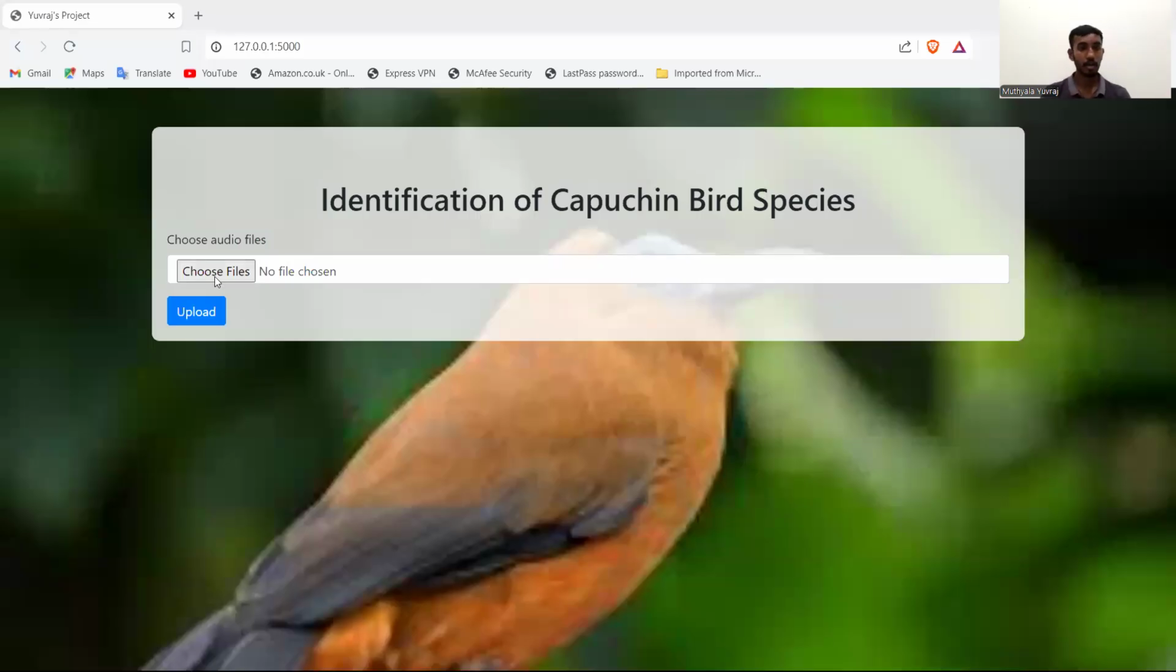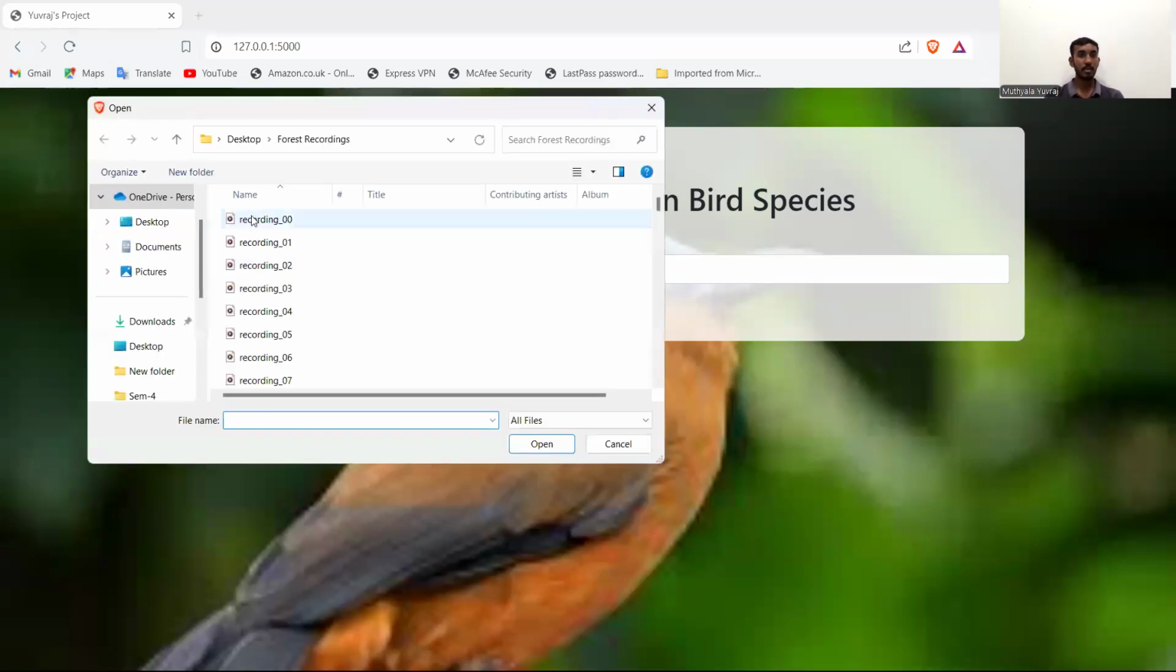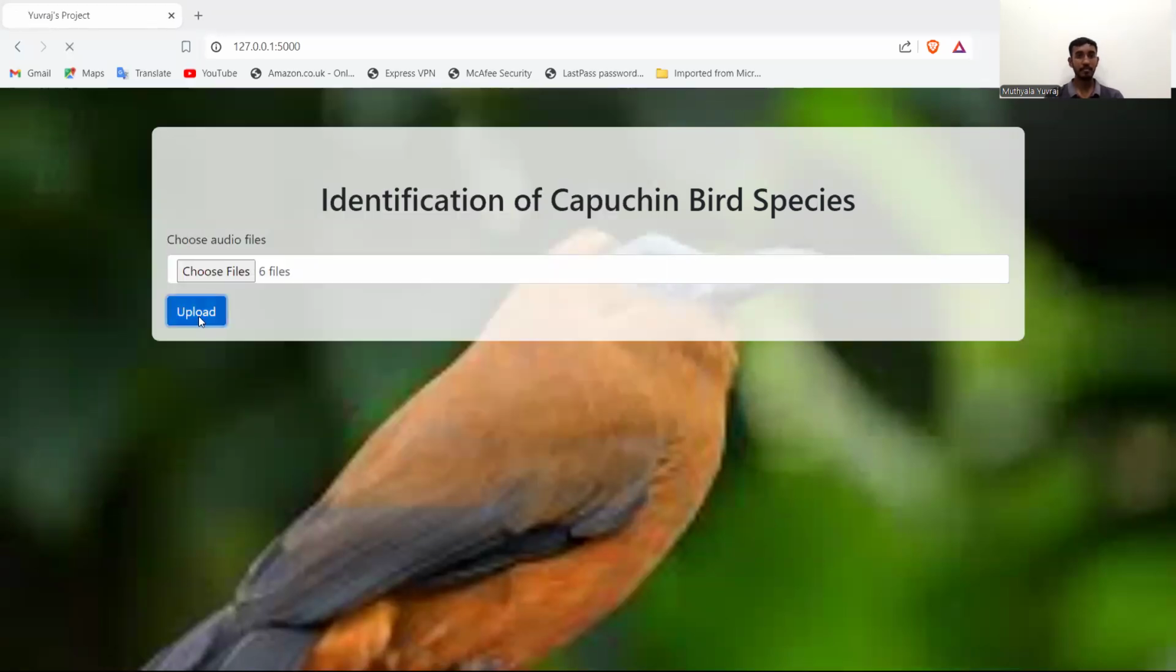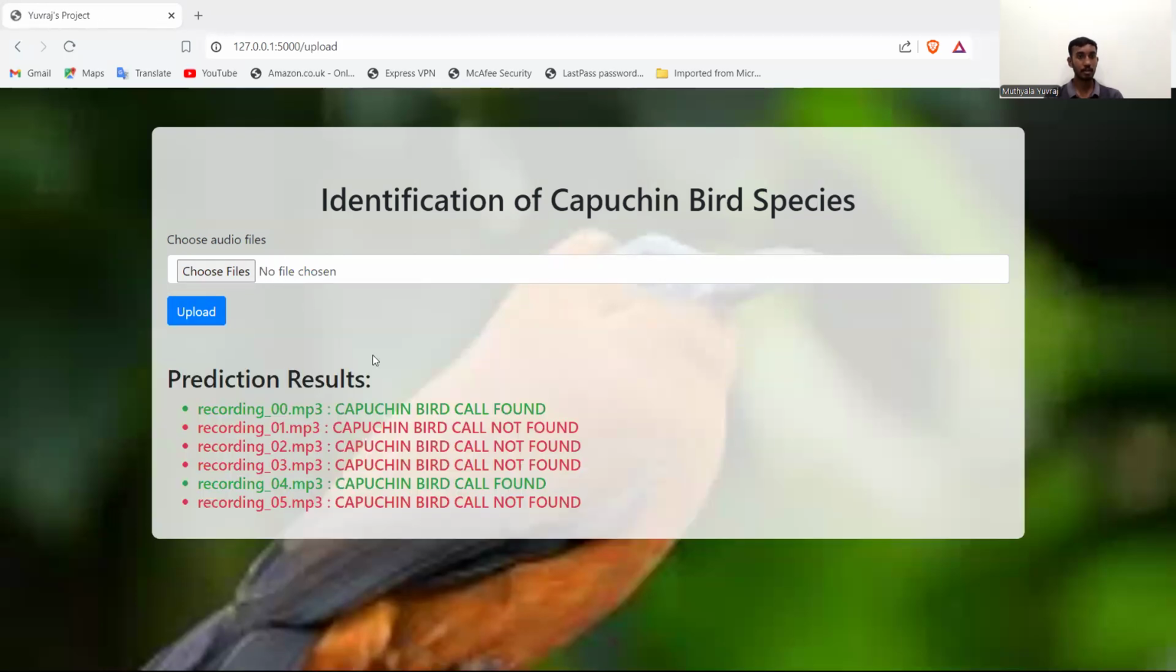I've already run my code in the background. Now here I have an option for choosing the files. You can choose any number of files, but the time varies for processing the audio. So I've uploaded the files. I have taken 6 files initially. As you can see, these files are loading. And now the prediction results are as follows. Through this, we can understand that in the zeroth recording, the capuchin bird call is found, which means there are capuchin birds where this particular sensor is planted. In the other recordings, 1, 2, 3, there is no capuchin bird call found. And again, in the fourth audio, there is a capuchin bird.